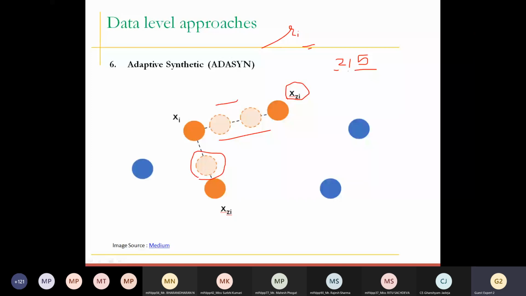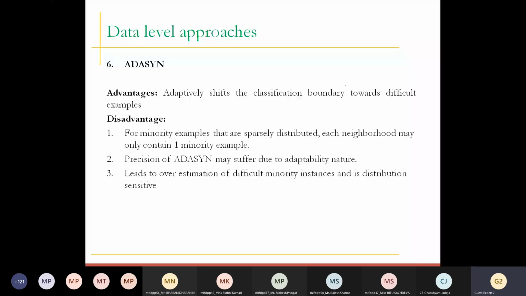So the majority class samples in the neighbors decide the number of samples you are going to generate. This is very important. The advantage of ADASYN is that it decides the boundary as well as identifies all the points over the data set.